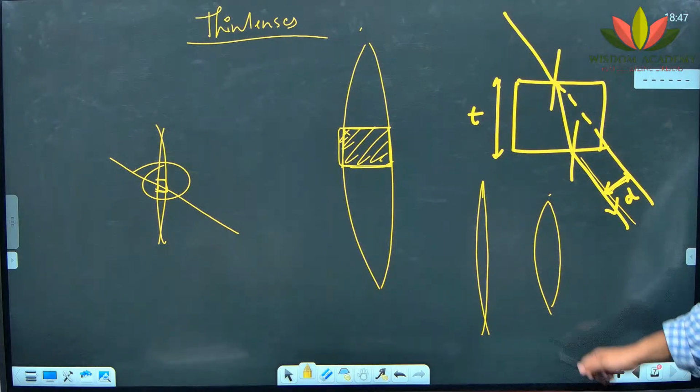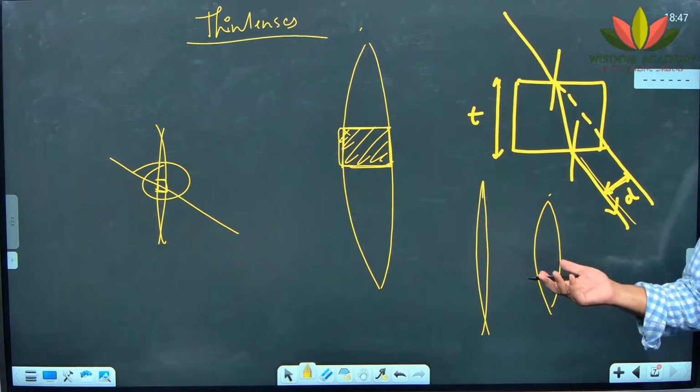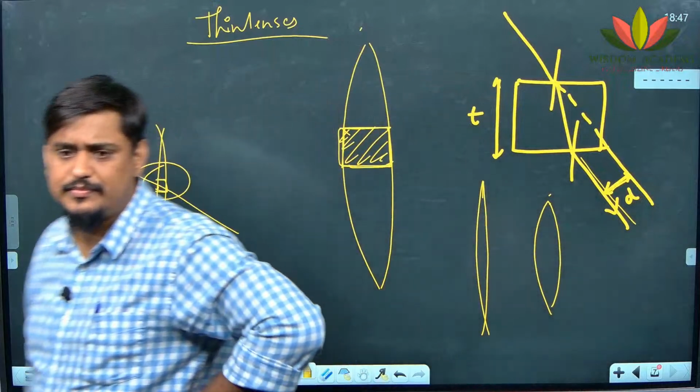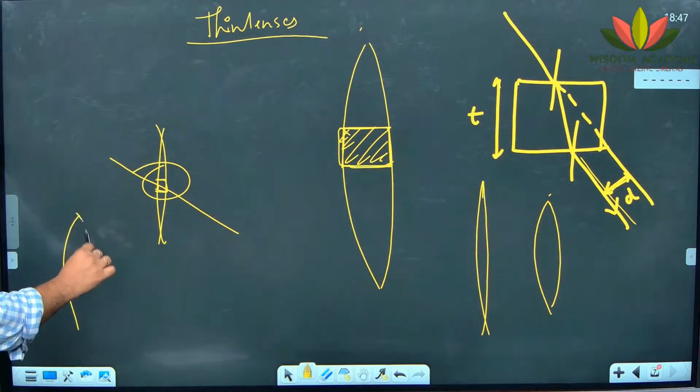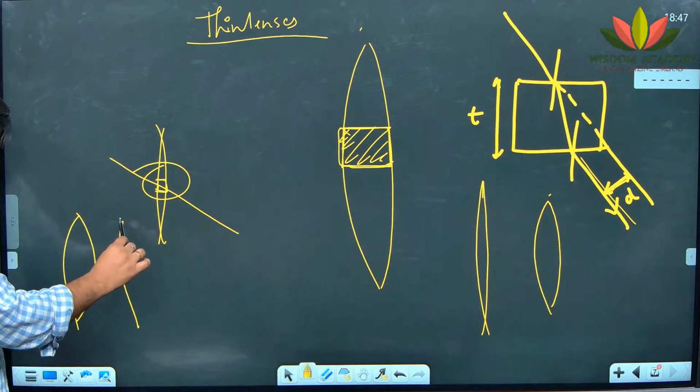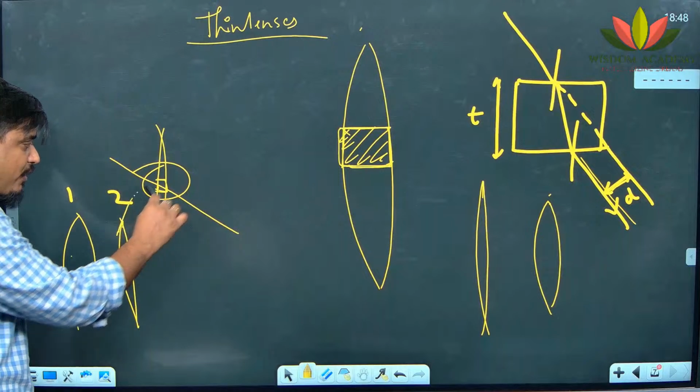Yes. What is the difference between these two lenses? So what will happen to the light ray falling on it? If I am having two lenses, one is having more bulge like this, one is having less thickness like this, what is the difference between these two lenses? Which will have more focal length, this or this? One or two, which will have more focal length? Two, obviously, because two is derived from a bigger sphere.